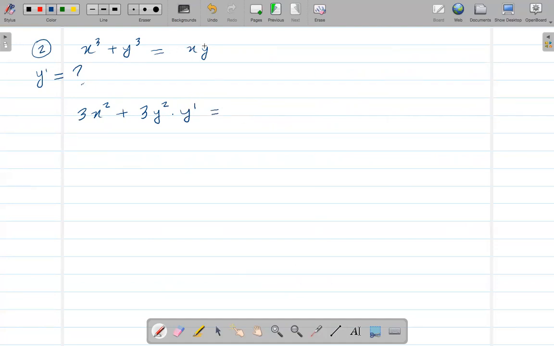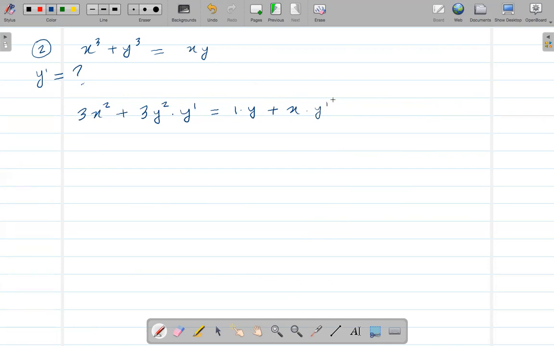is equal to, now on the right hand side, we have x and y. So here we need to use the product rule. Okay, so using the product rule, I have to take the derivative of one function. So let's just take the derivative of this x. When I take the derivative of x, it's just 1 times the same function plus, now just write x and take the derivative of y. Since I have just y here, it will be just directly y prime.